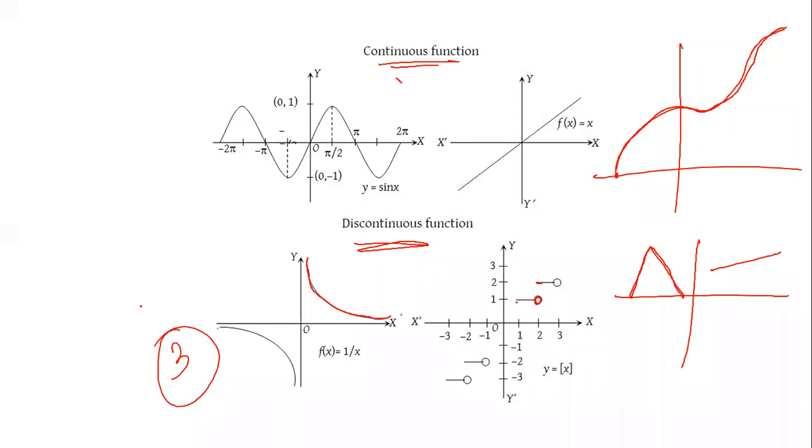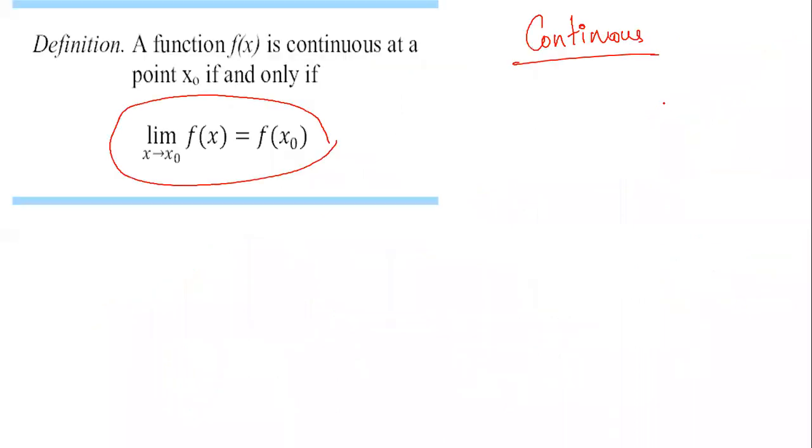Suppose it is continuous, meaning it keeps flowing and there is no stop anywhere, such functions are called continuous functions. Now coming back to the definition.